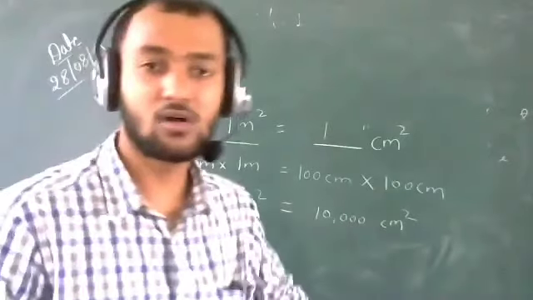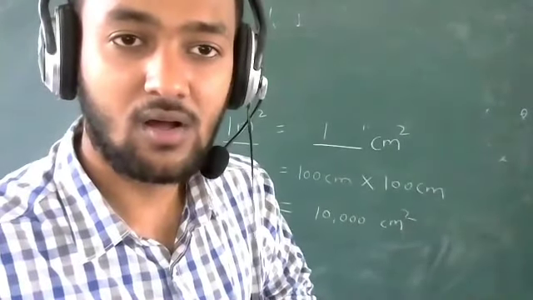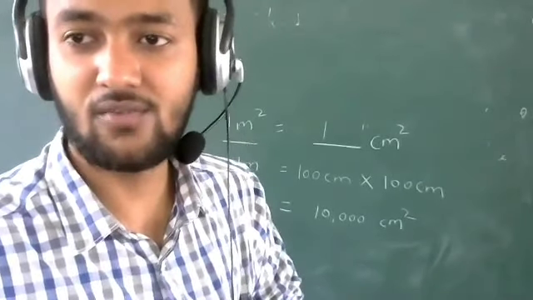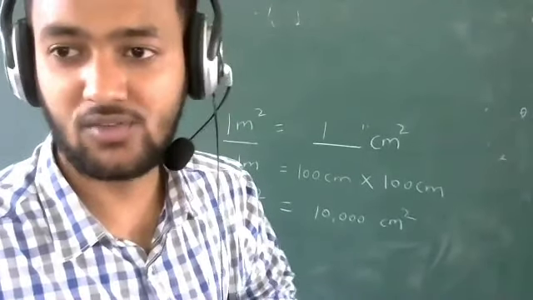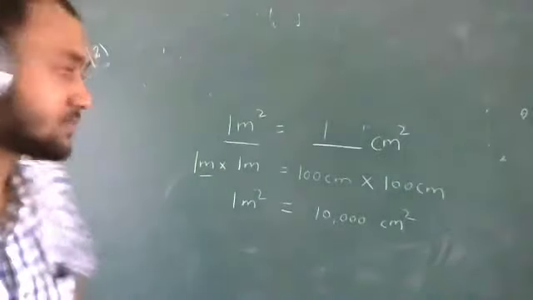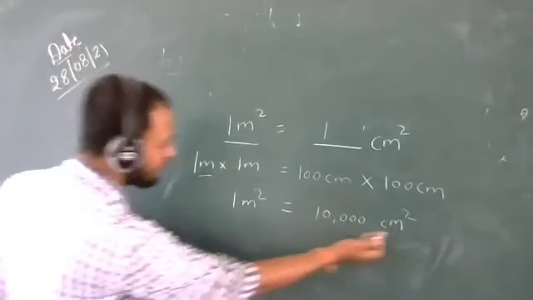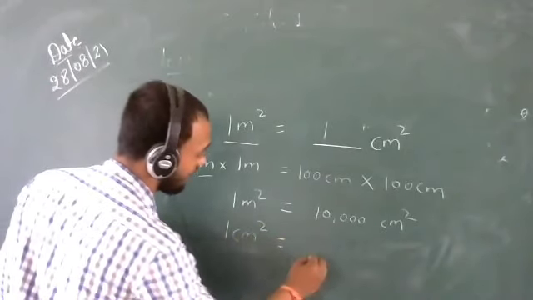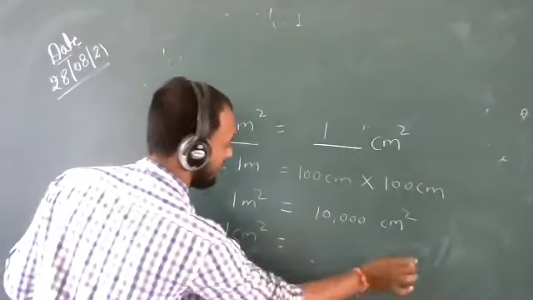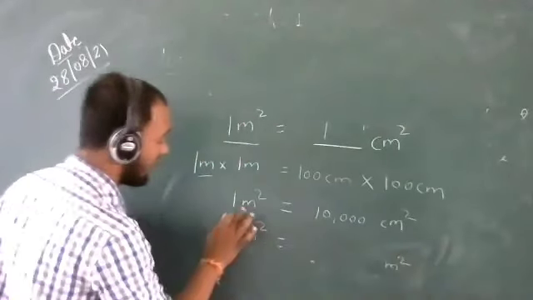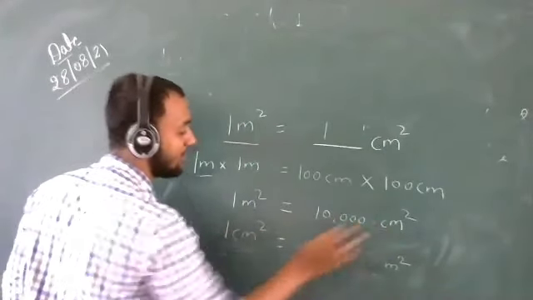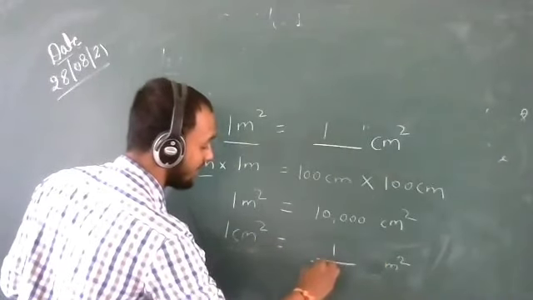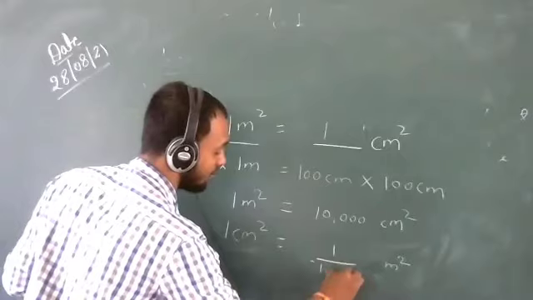Jyoti Mishra, Ashi Dalmia, don't raise your hand unnecessarily. If I ask, you can raise your hand. Okay. And what is 1 centimeter square? If we want to convert 1 centimeter square into meter square, what will be the answer? See, 1 meter square is equal to 10,000 centimeter square. So what will be 1 centimeter square in meter square? That will be 1 upon 10,000.